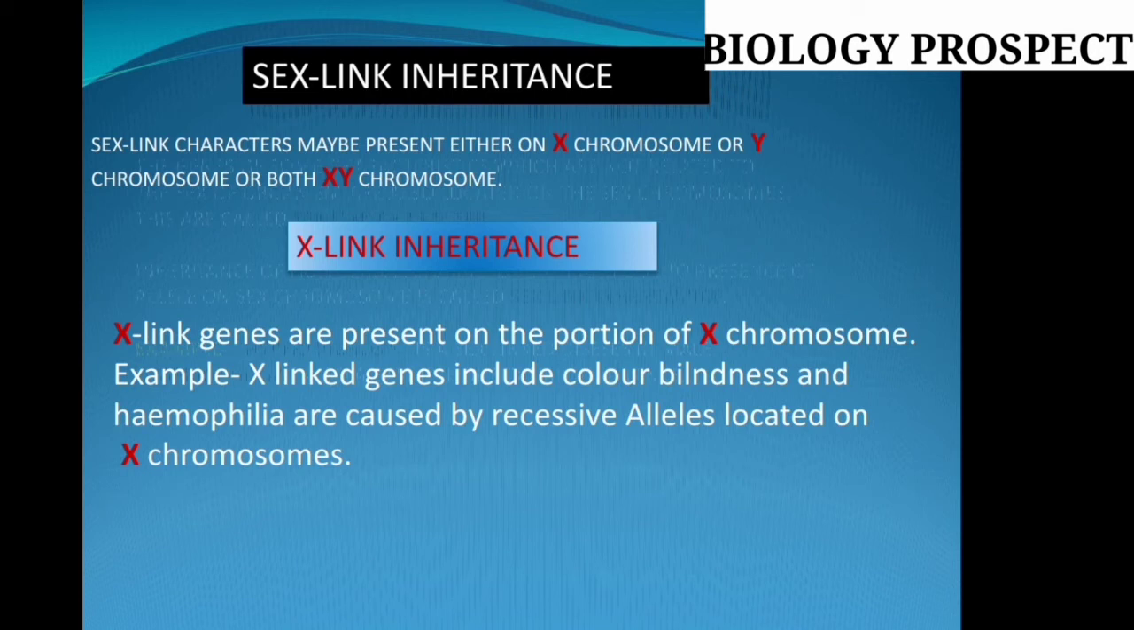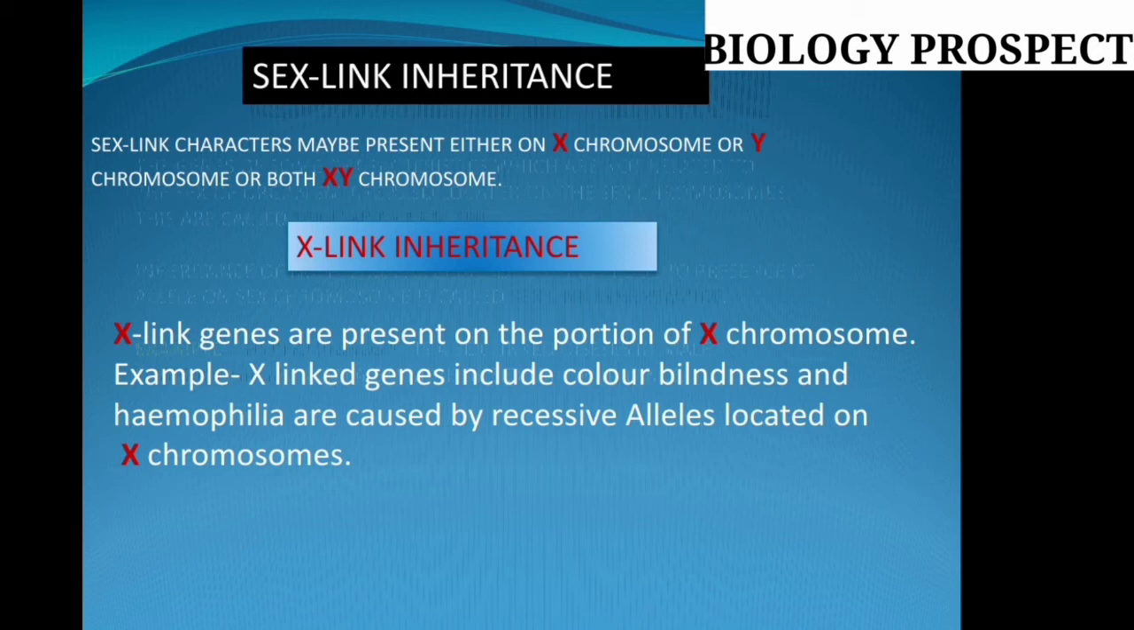The X chromosome is a part of the male as well as the female, so the X-linked chromosome is common to both. X-linked genes are present on the portion of the X chromosome for which there is no homologous region on the Y chromosome. The Y chromosome is the smallest one and the X chromosome is the longest. So I repeat once again: X-linked genes are present on the portion of the X chromosome for which there is no homologous region on the Y chromosome.